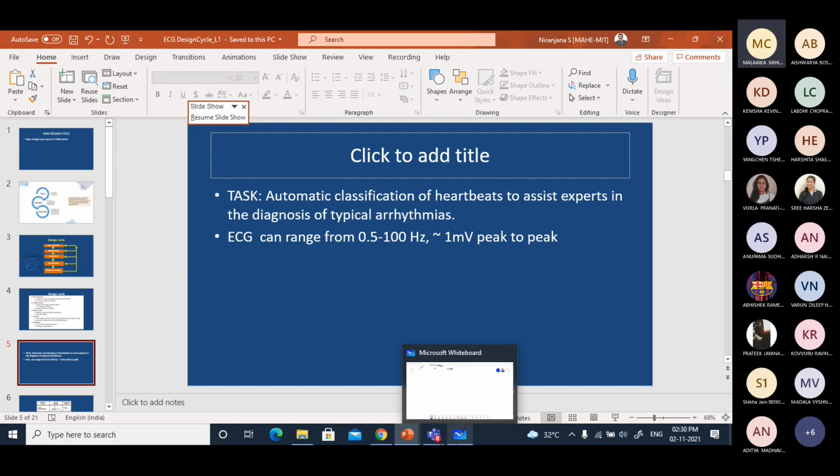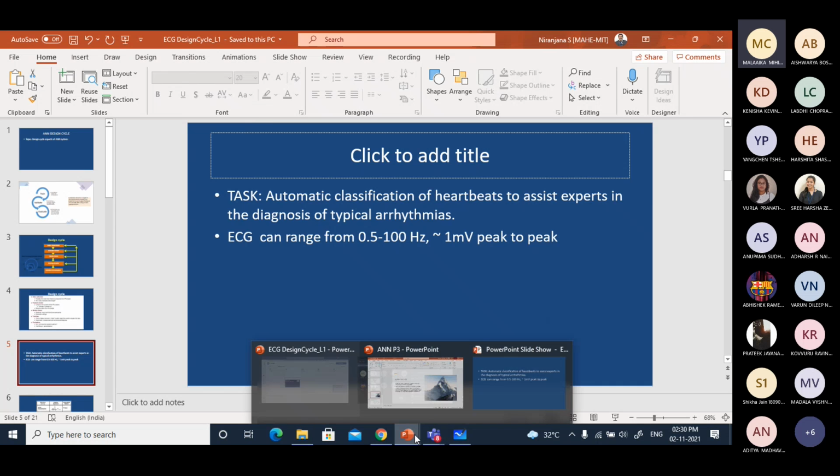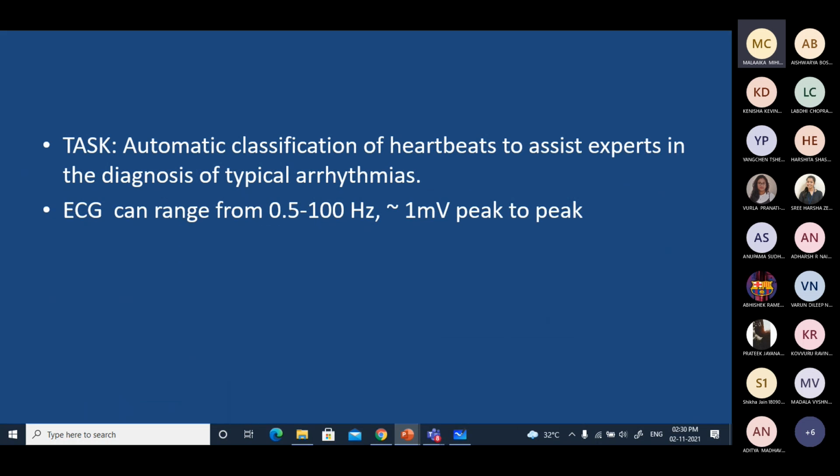Are you able to see my slide? It is visible to you? Yes, sir. A similar kind of topic, but the topic of interest here is automation or classification. We are not talking about other integrations here. But meantime, I said it is important because this kind of thing will later sit in a complete system.